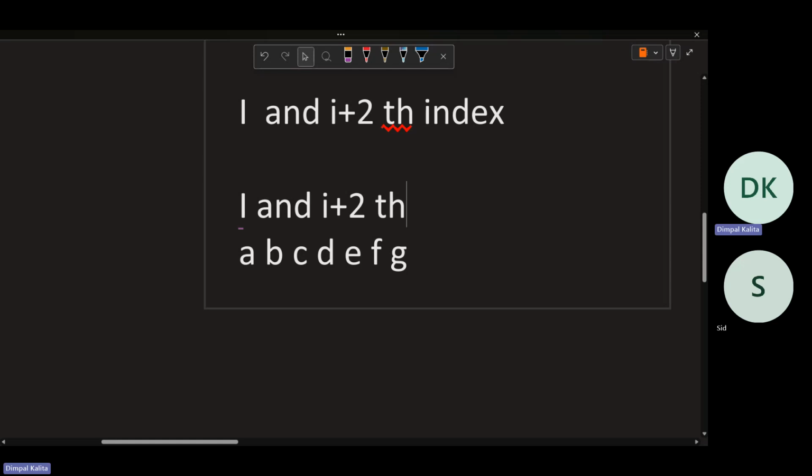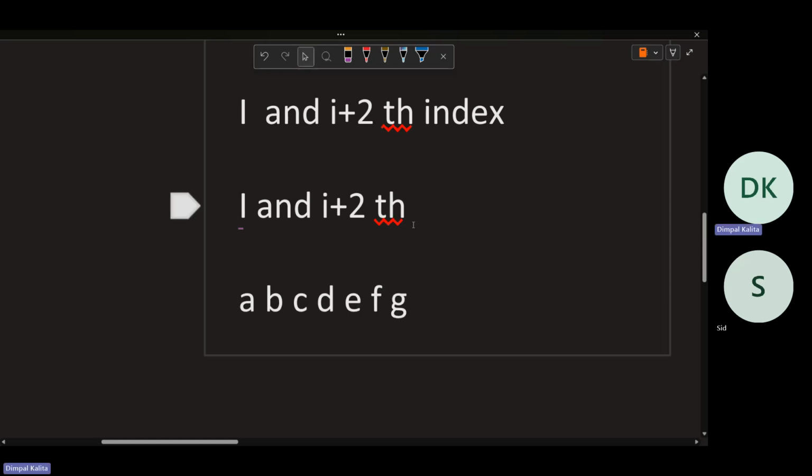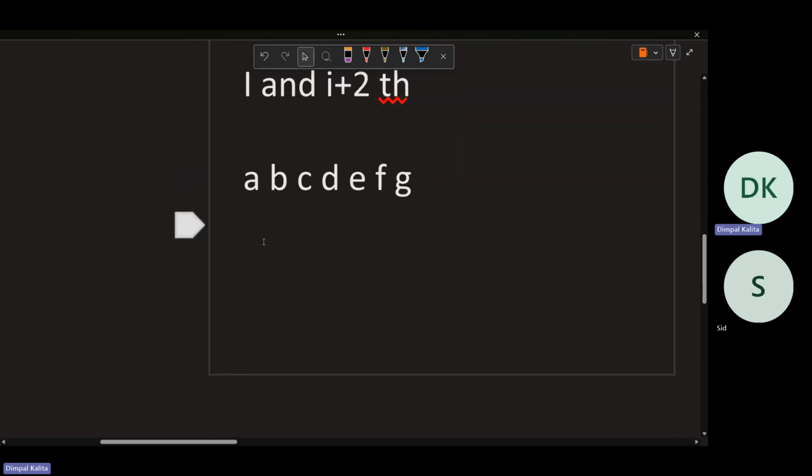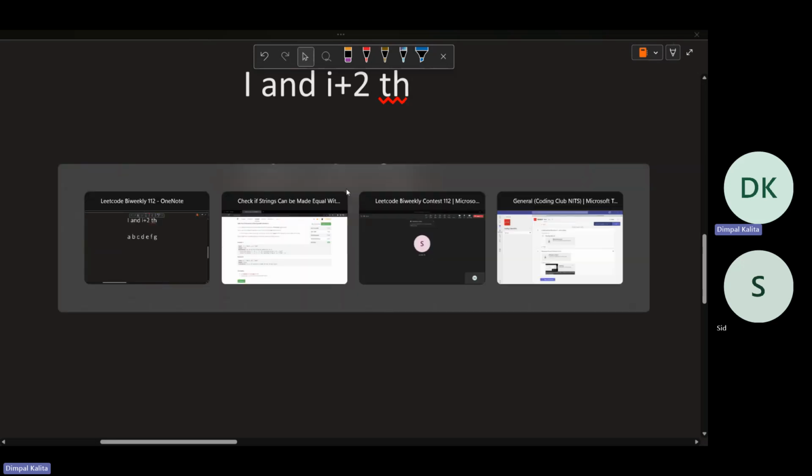But we cannot bring this C to this index, because I cannot swap I and I plus 1 index. So the thing to notice is this: if the indexes are of the same parity, like odd or even, we can swap them and rearrange them however we like.